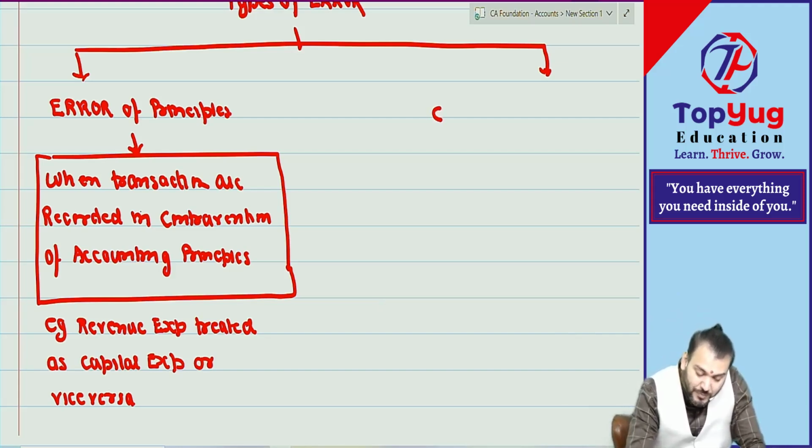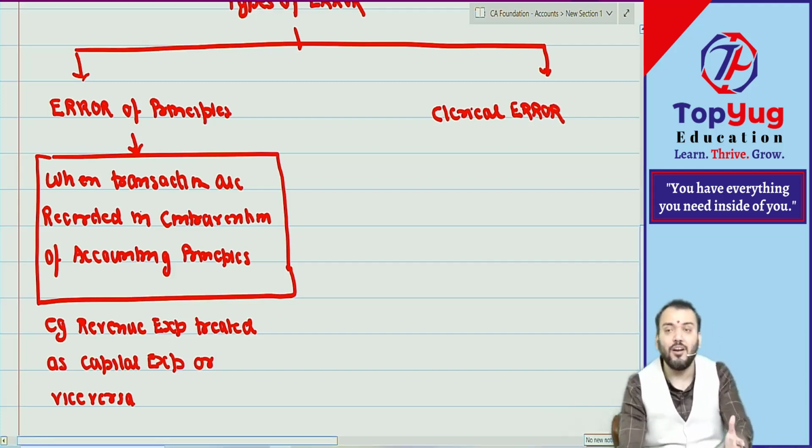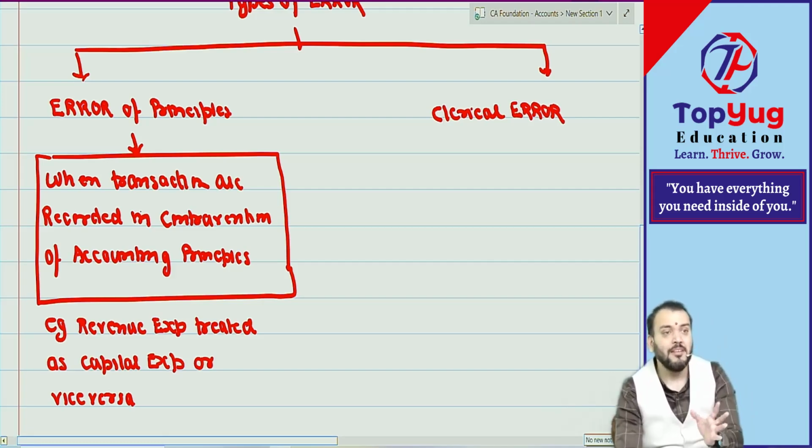So what I am saying, the second error is known as what? Clerical error. Clerical error means any error done at the time of recording or posting. Done by whom? The clerk, the accounting clerk. They don't have the knowledge. They are doing a purchase entry, they don't know whether purchase will be debited or credited, and they make a mistake.